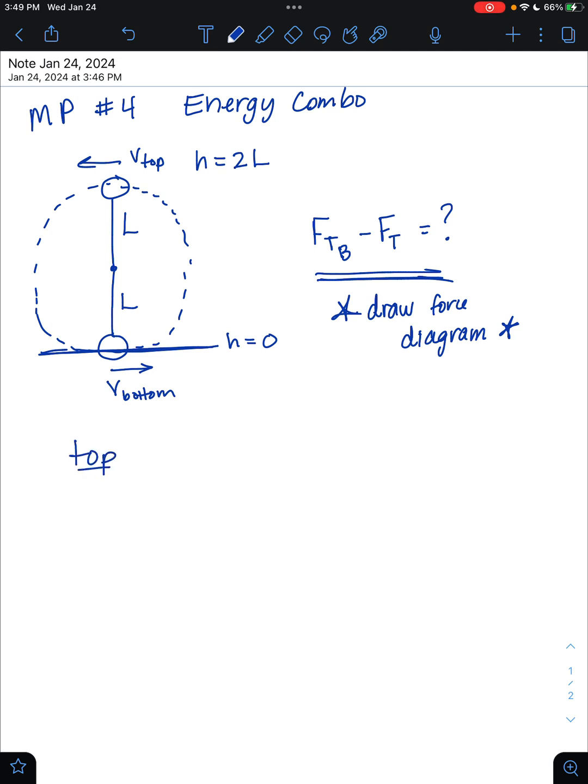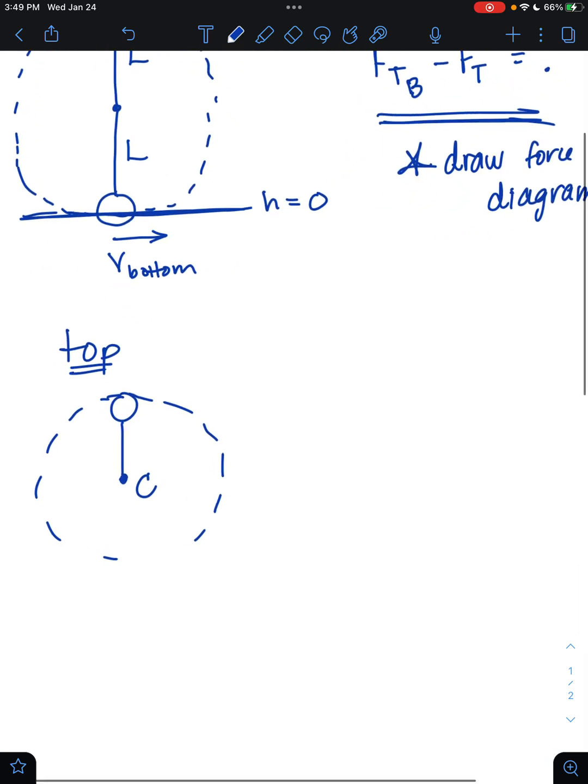So at the top, we have the ball. I like to draw where the center of the circle is, because when we're in circular motion, we need an unbalanced force pointing towards the center. We would say that the force of gravity is always acting straight down, but that the force of tension is also pulling the ball down. They're working together to make the ball turn.